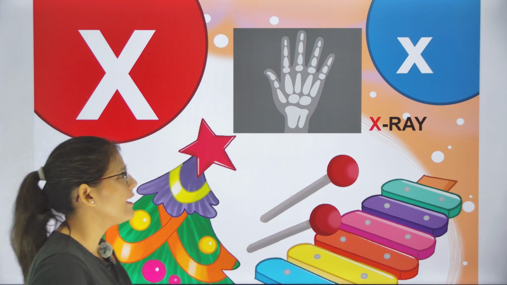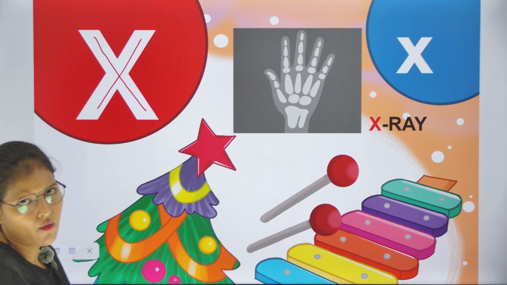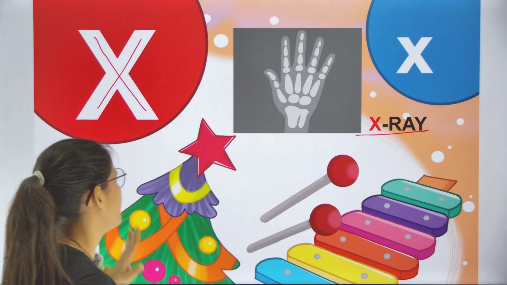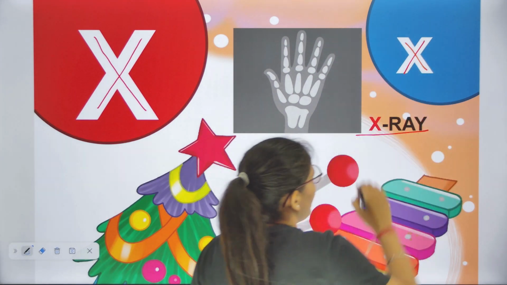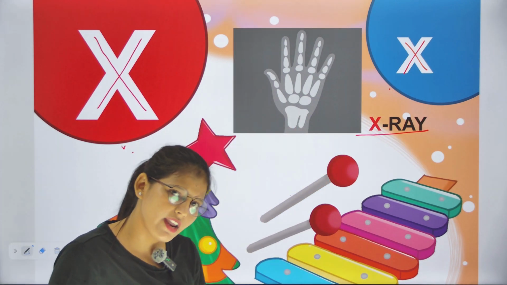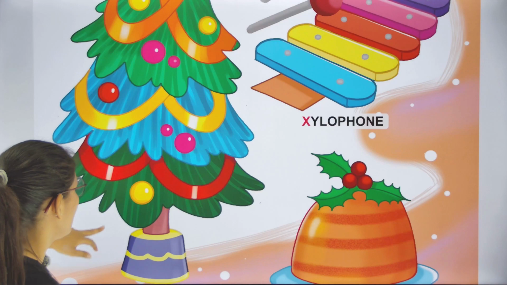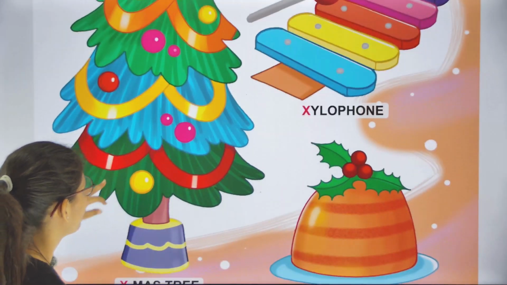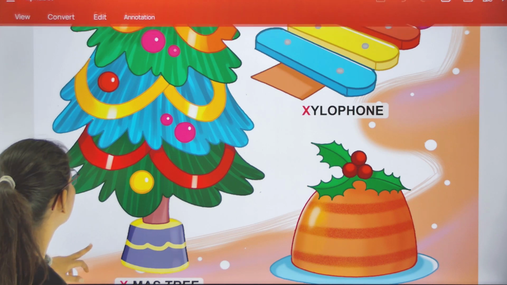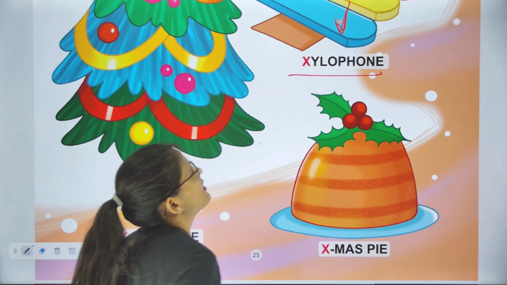Yes, come on, next letter, that is X. X for X-ray. This is capital X and this is small x. Capital X, small x. And X for X-ray. Yes. X for xylophone. Class, this is a picture of a xylophone.